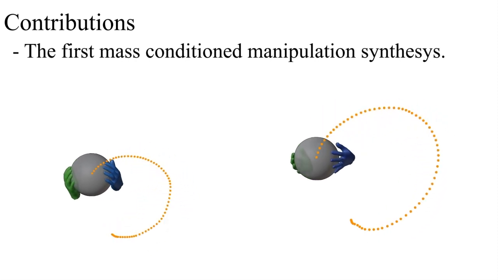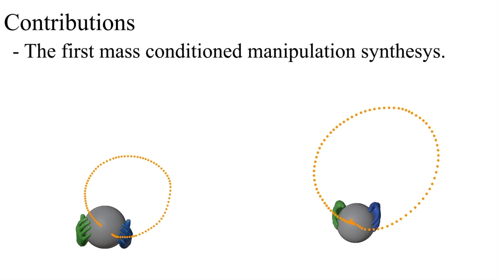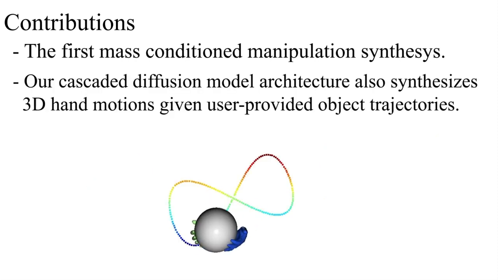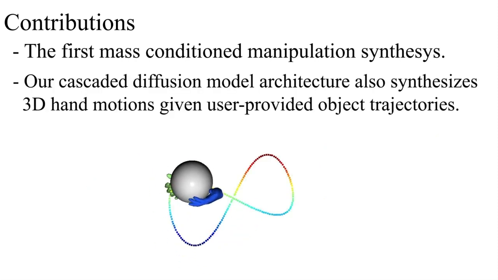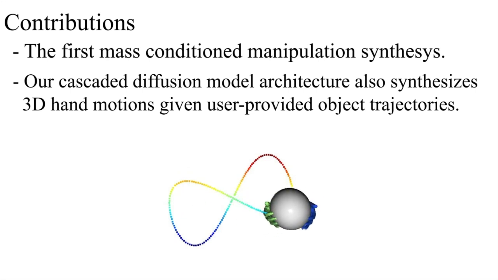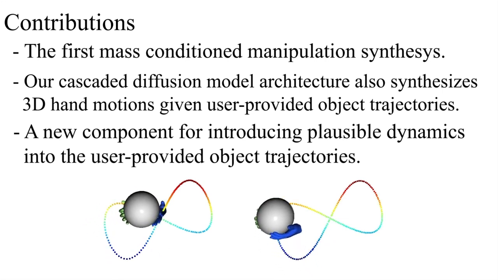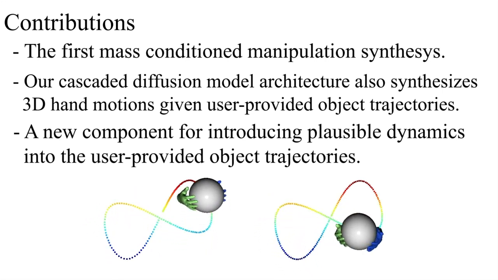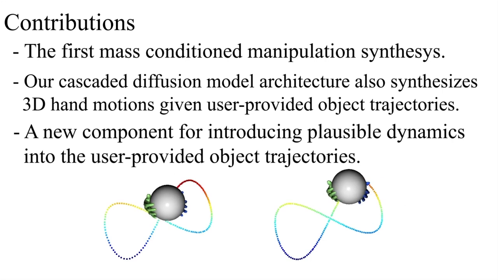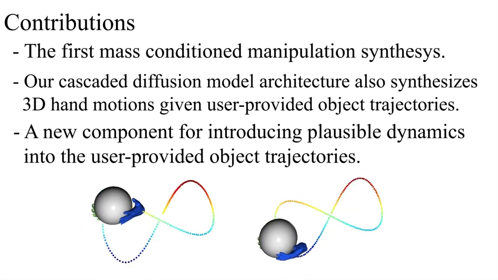First, we generate hand motions which realistically respond to the weight of the object. Second, our cascaded diffusion-based model can both generate trajectories or accept user-provided trajectories as conditioning. Third, we introduce an approach which ensures that the hands will move the object along a user-provided trajectory with physically plausible dynamics.